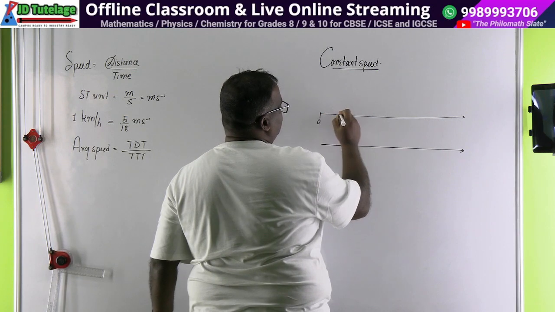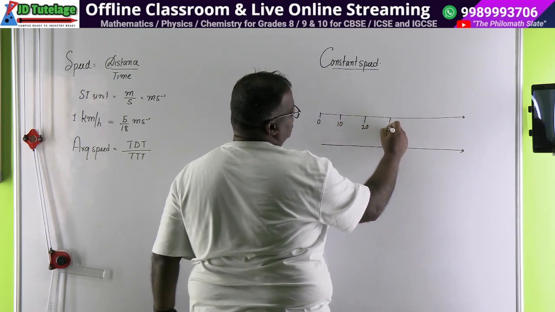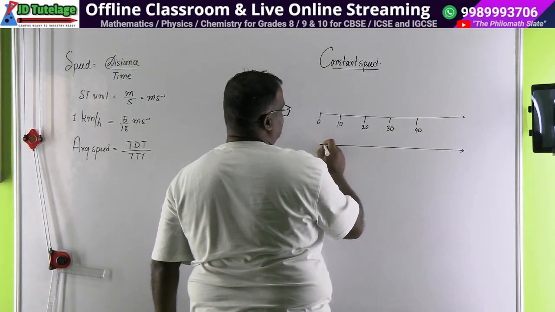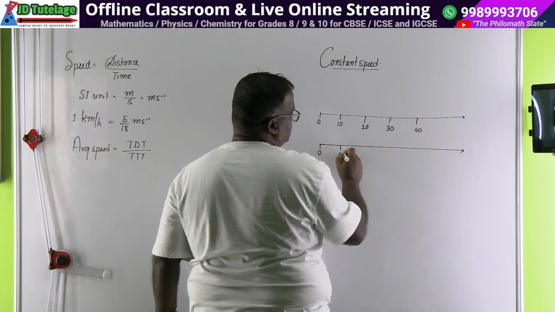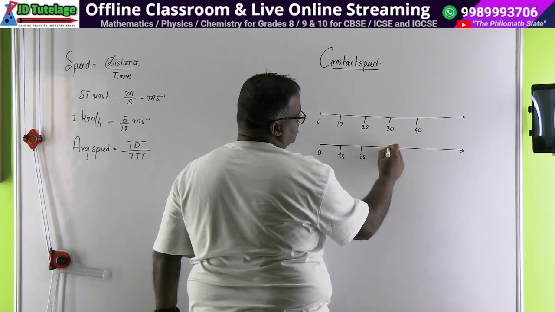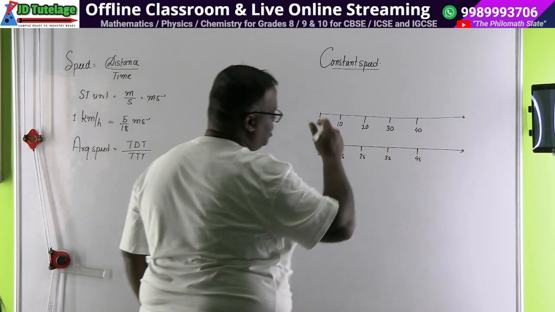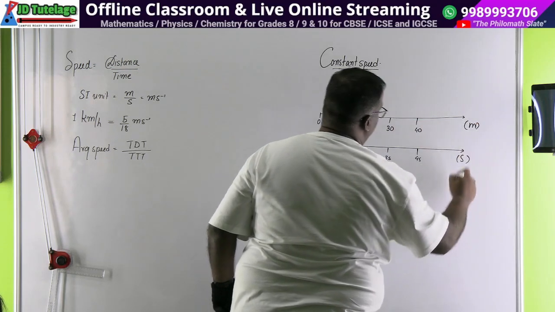Let's say this is 0, this is 10 meters, 20 meters, 30 meters, 40 meters, and this is the start of the time, first second, 2 seconds, 3 seconds, 4 seconds. This is in meters and this is in seconds.